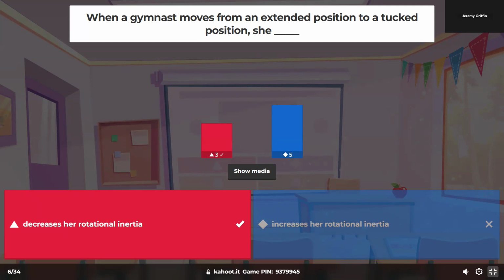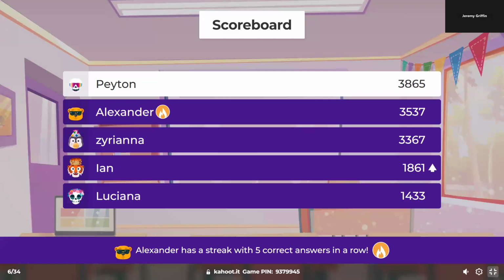Now, actually, there's 3 things that happen during this scenario. Angular momentum is conserved. So it's conservation of angular momentum. Now, angular momentum is I times omega, that's rotational inertia times angular velocity. So your rotational inertia would decrease. That's the answer to this particular question. And that would force your angular velocity to do what? To increase, right? So decreasing I times an increasing omega would conserve capital L, which is angular momentum. All those things are going on at the same time.